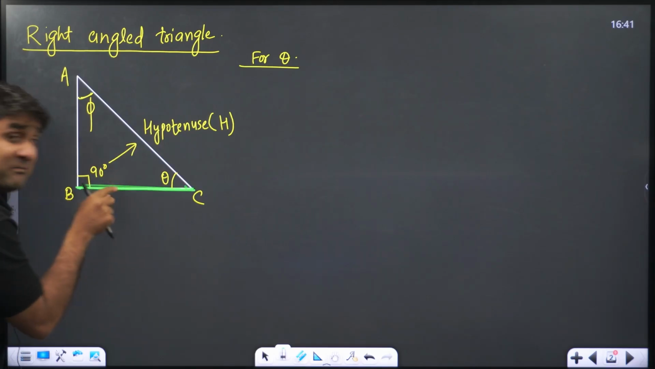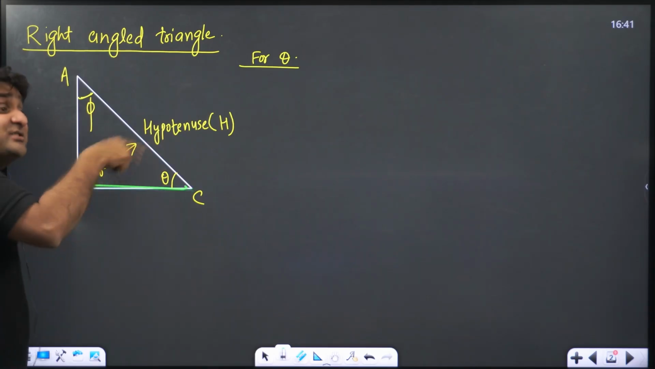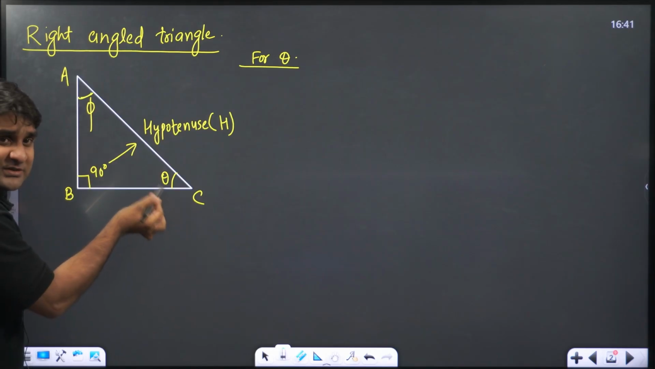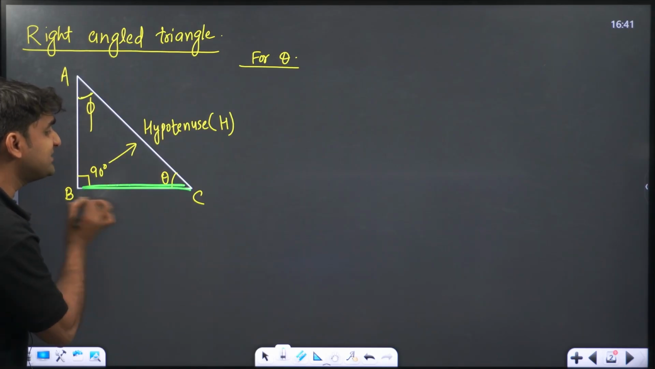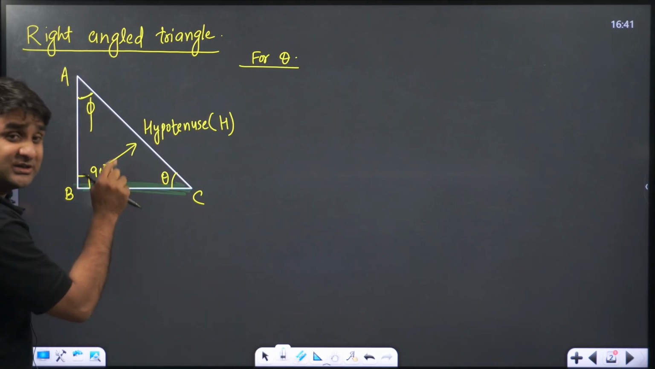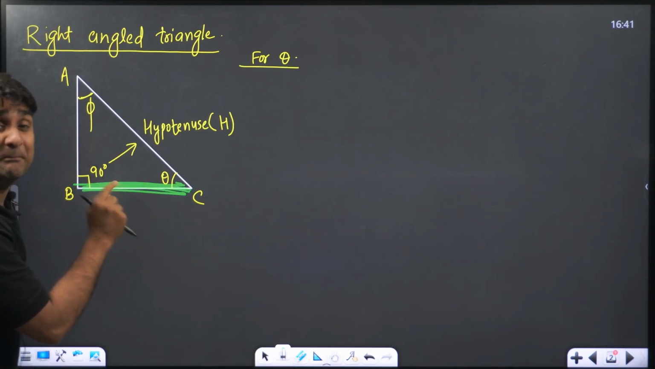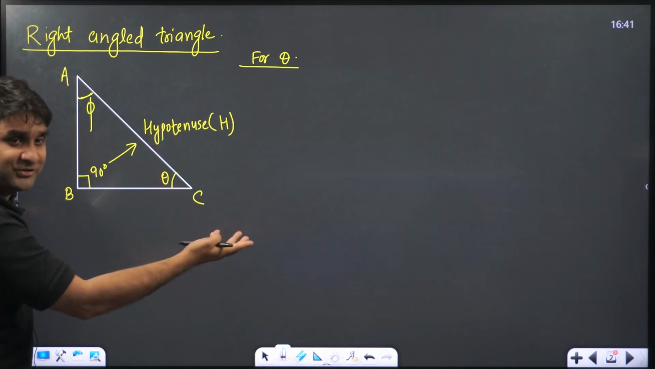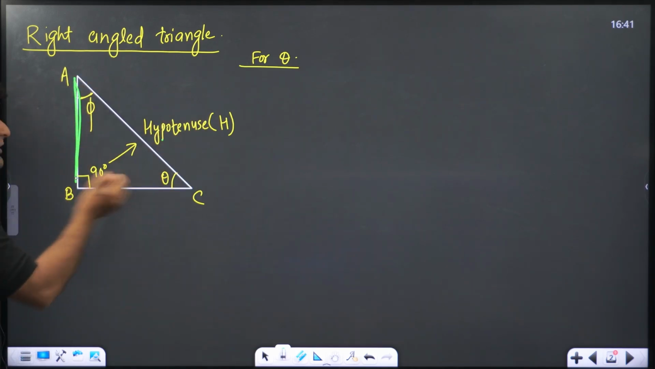So my dear champion, the side which is adjacent to theta, adjacent means neighbor. So for theta, this side BC is the adjacent side. So this side is called base for theta. This is base, hypotenuse is fixed, so the remaining side has to be perpendicular for theta.